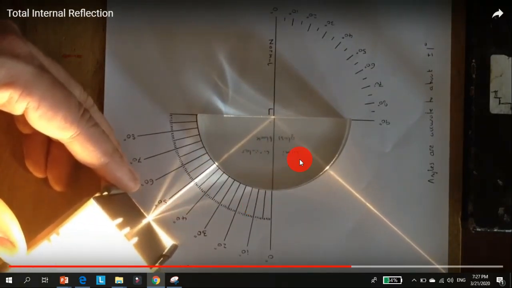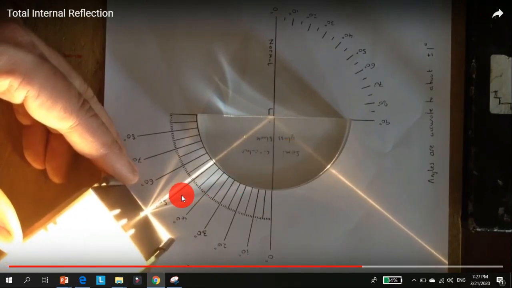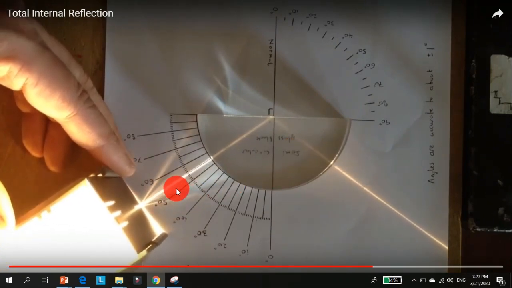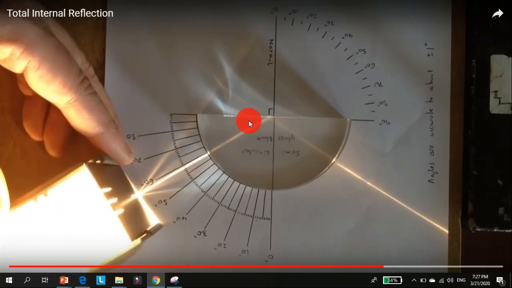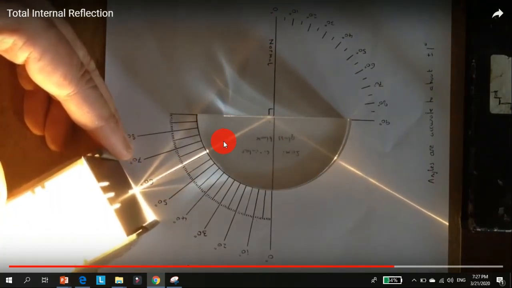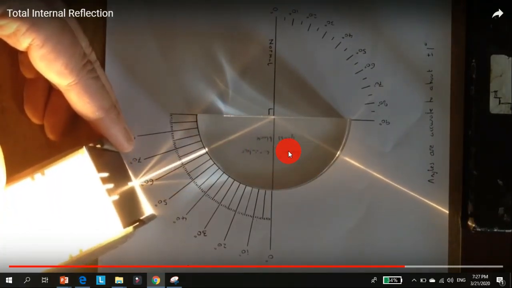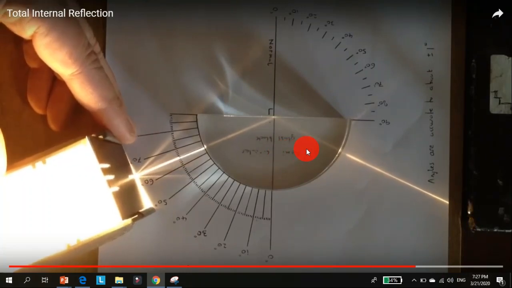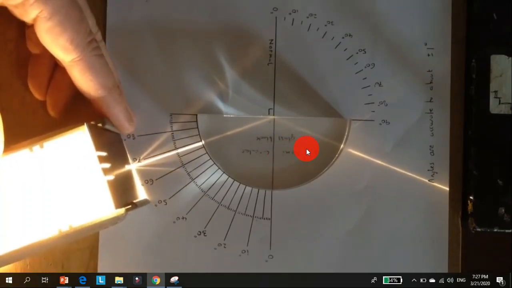You record it. Now look what I have: total internal reflection, because I increased the angle more than the critical angle. I only have total internal reflection. The angle here and this angle are the same. Now it's obeying the law of reflection.